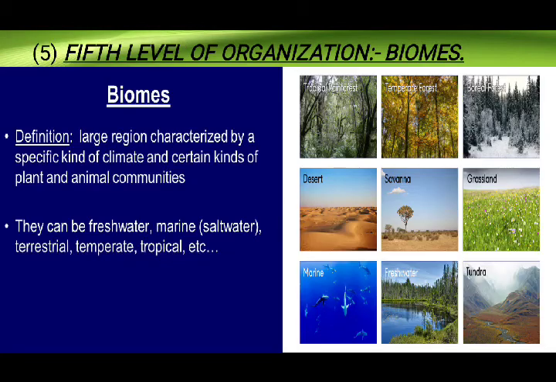Okay. Now the fifth level of organization is biomes. So what do you mean by biomes? Biomes are large regions characterized by a specific kind of climate and certain kinds of animal and plant communities. For example, in this slide you can see desert, marine, freshwater, grassland; all of these are biomes formed by animal communities.